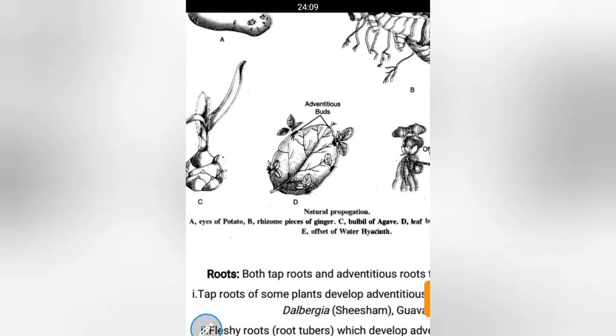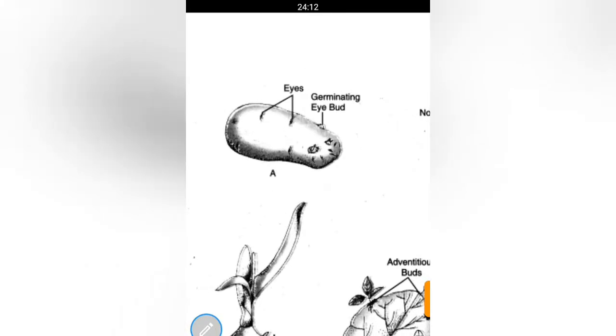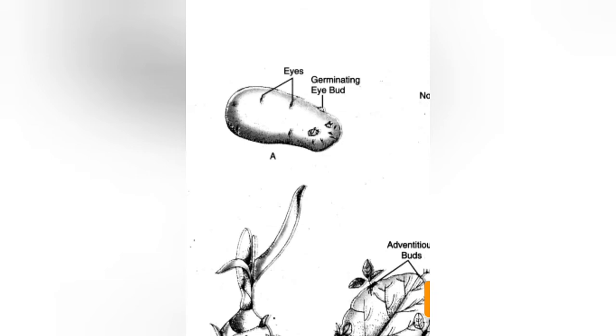Underground stems can take part in vegetative propagation, like stem tuber, which occurs in potato. So the vegetative propagation of potato is by stem tuber. They possess buds over their nodes or eyes. Here is the diagram of potato having eyes.